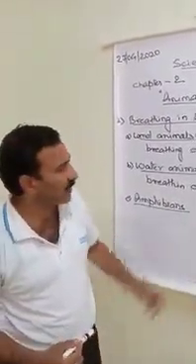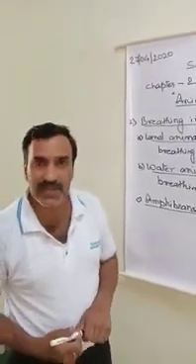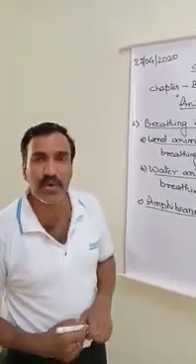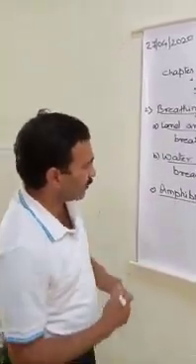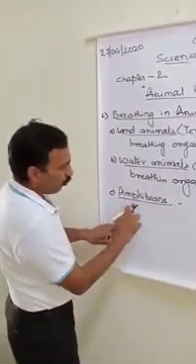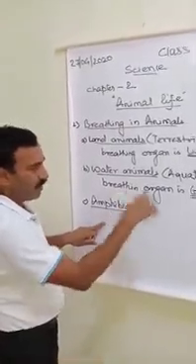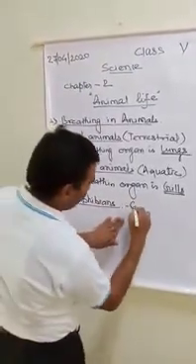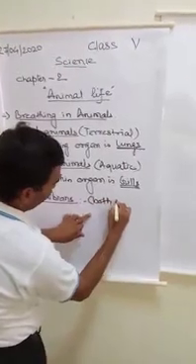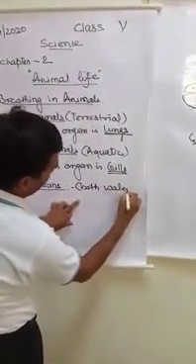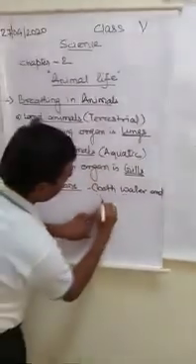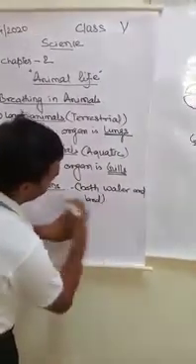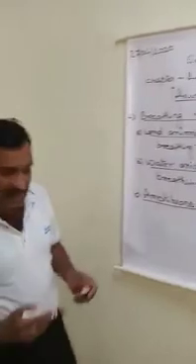So there are several types of animals which can live both on the land and in the water. These are called amphibians. Amphi means both and bians means to live. Both water and land. These are very special types of organisms.